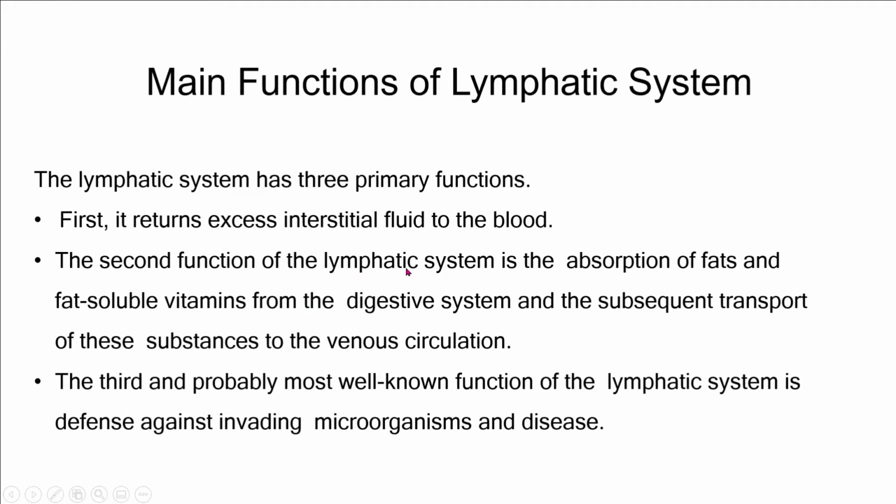That is, the lymphatic system absorbs the fats and fat-soluble substances from the digestive system and then enters into the venous circulation. In this way, the nutrients will enter into the circulatory system. And the third and probably the most well-known function of the lymphatic system is the defense. Defense against the invading microorganisms and diseases.